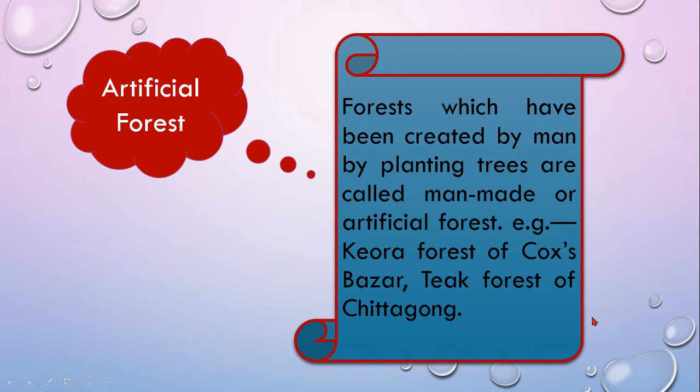Then artificial forest. The forest which is made by human beings artificially is called artificial forest. An example of artificial forest is the Kaura forest of Coxbazar or teak forest. Even a forest like a botanical garden is a kind of artificial forest.